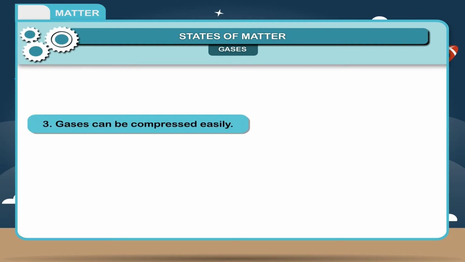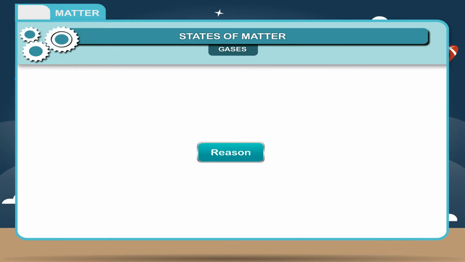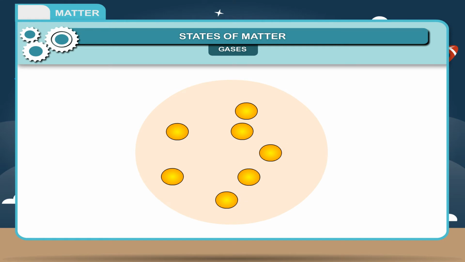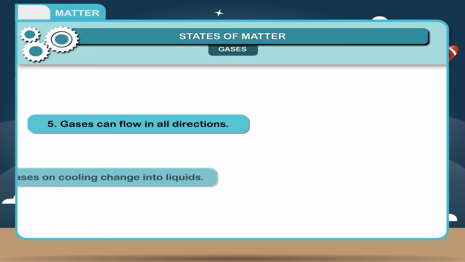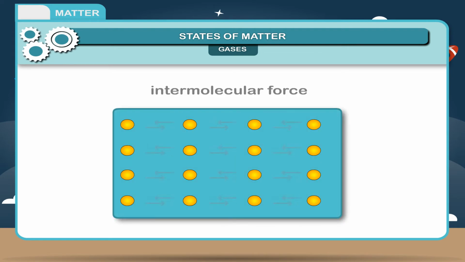3. Gases can be compressed easily. 4. Gases can be diffused into another gas. Reason. Molecules in gases move very fast. 5. Gases can flow in all directions. 6. Gases on cooling change into liquids. Reason. Cooling increases intermolecular force of attraction and reduces intermolecular repulsion.